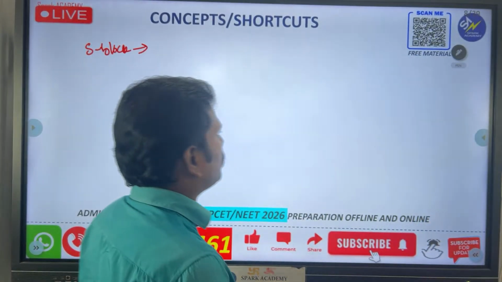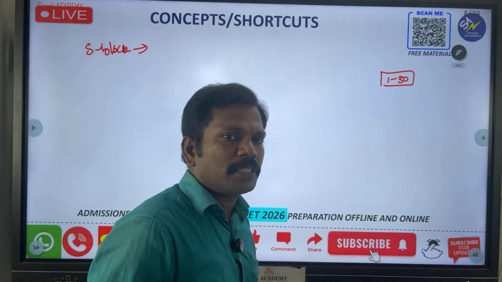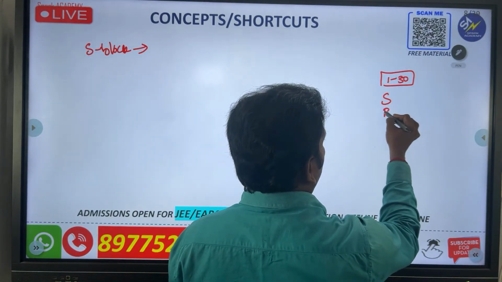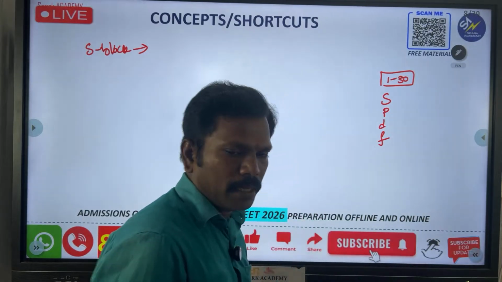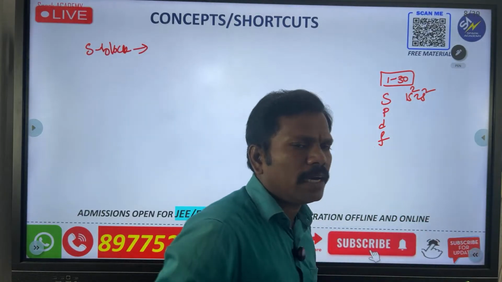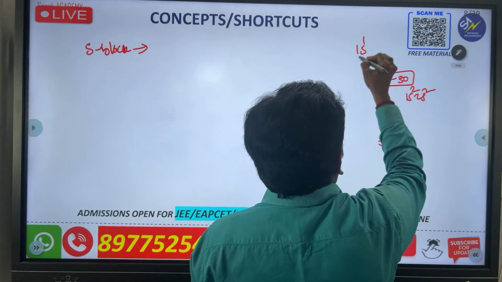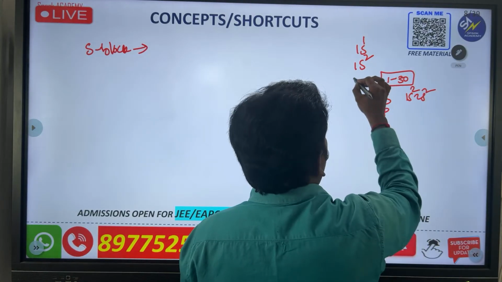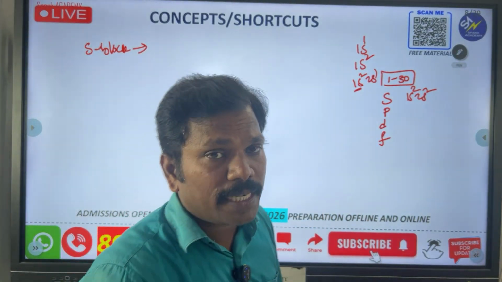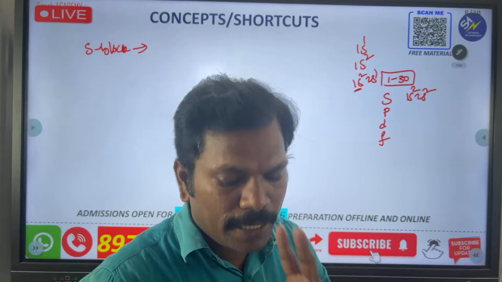Everybody knows about the configuration. So 1 to 30 elements you already know. After learning 1 to 30 elements, you have to know how to write the electron configuration. Generally first s will come, then p, then d, then f. So first you have to fill 1s2, 2s2 like that. The filling of the orbitals will happen. For example, hydrogen is 1s1, then 1s2, then 2s1. The s orbital contains only 2 electrons, maximum.